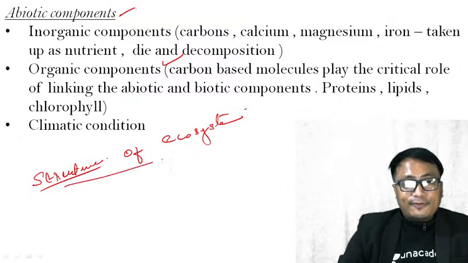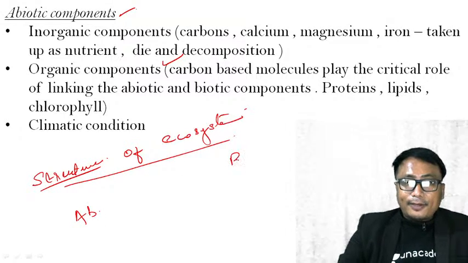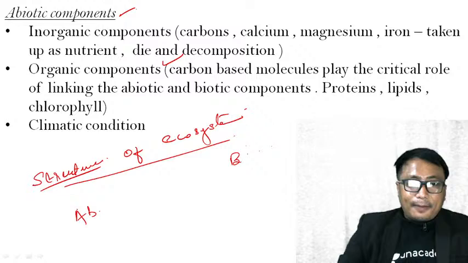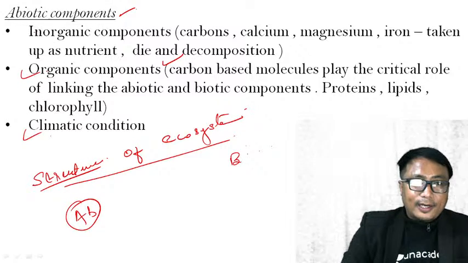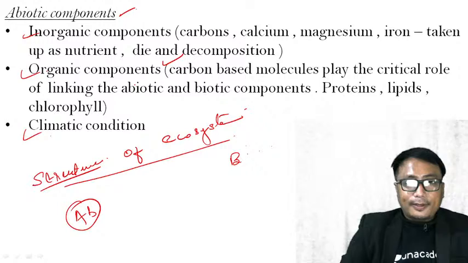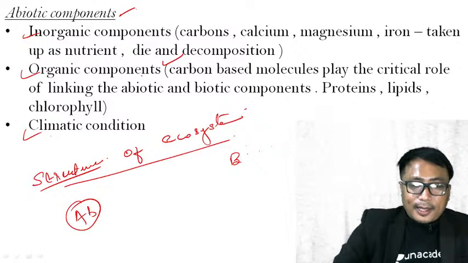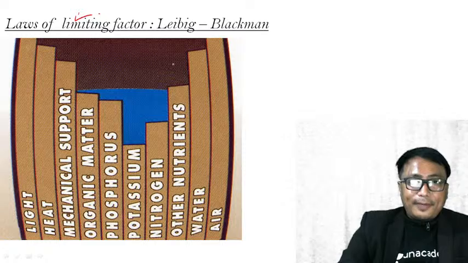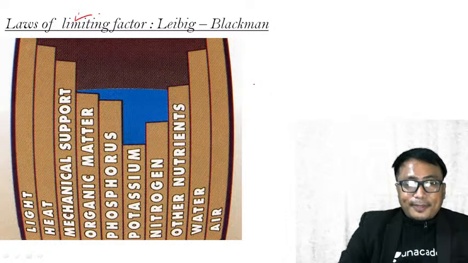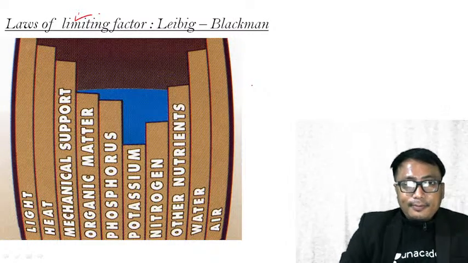Under structure of ecosystem, we have this abiotic component and biotic component. Under abiotic component, we have climatic conditions, organic component and inorganic component. Clear? Now, under this, one important law is known as law of limiting factor.